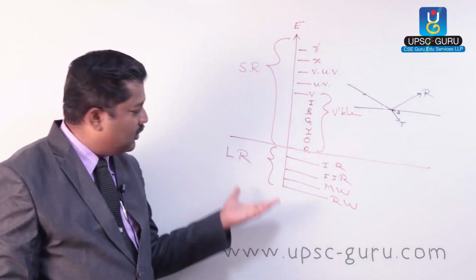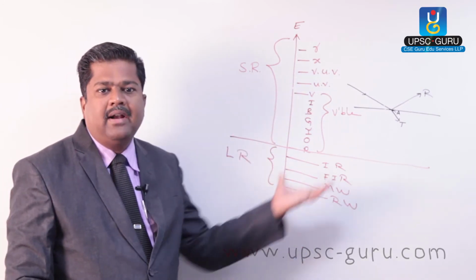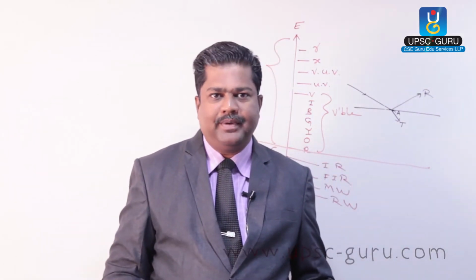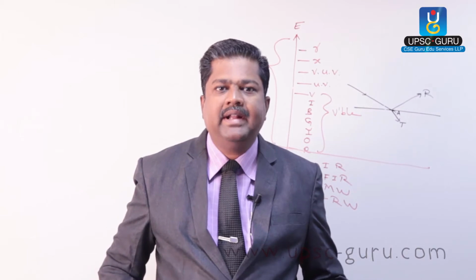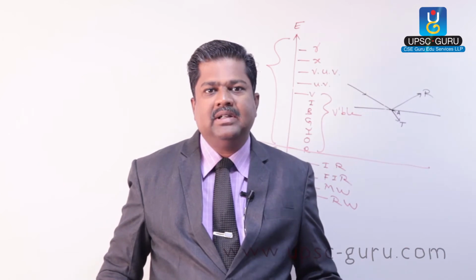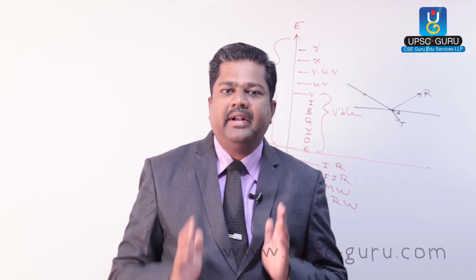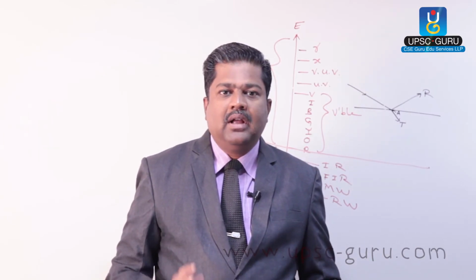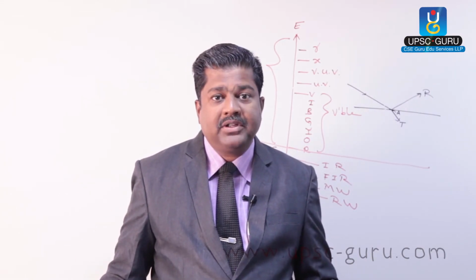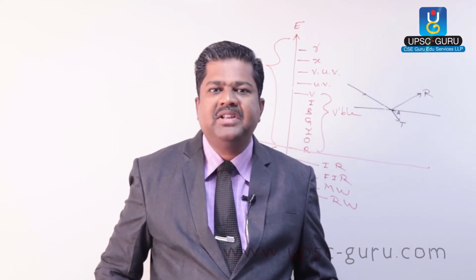Now in geography, we call this part long radiation. So the surface is absorbing short radiation and radiating long radiation. Long radiations are absorbed by the atmosphere, particularly carbon dioxide, methane and water vapor. As a result, the gases near the surface of the earth start heating. And that's why in the atmosphere, as we approach the surface of the earth, temperature is more. As we move to a higher altitude, temperature decreases.